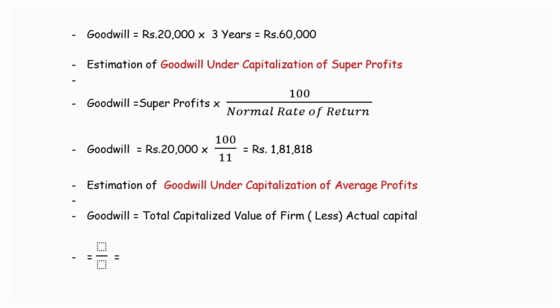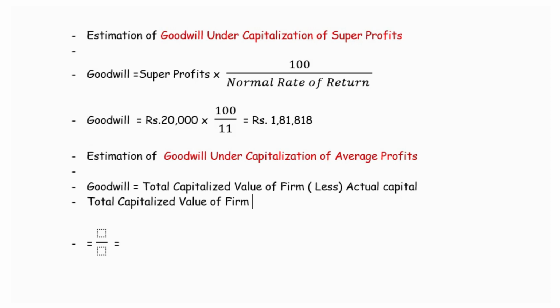In this method, we are given with a certain percentage of normal rate of return, and we have also evaluated the actual average profit. For earning this actual average profit, what should be the capital? That is the total capitalized value of firm.